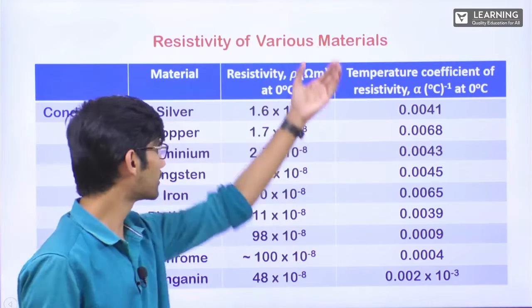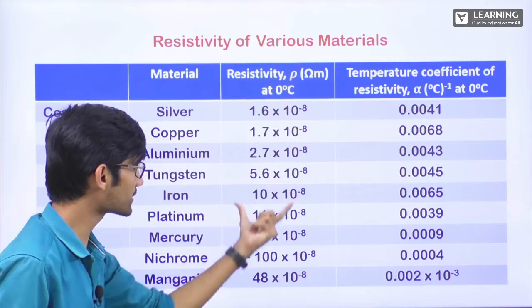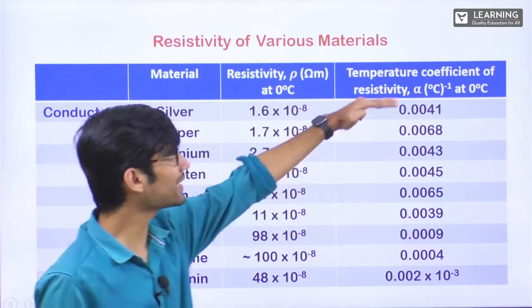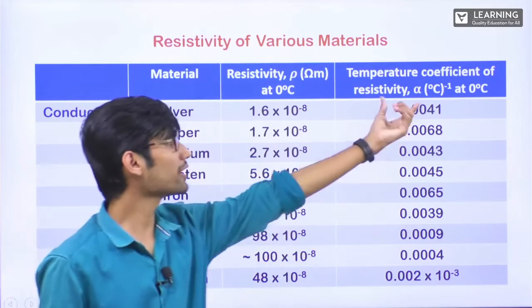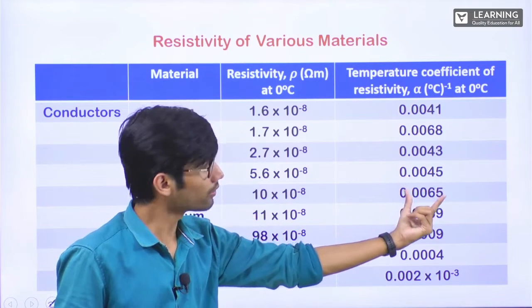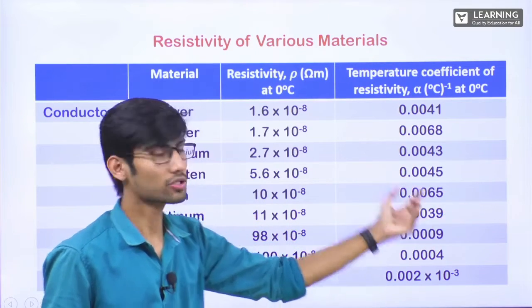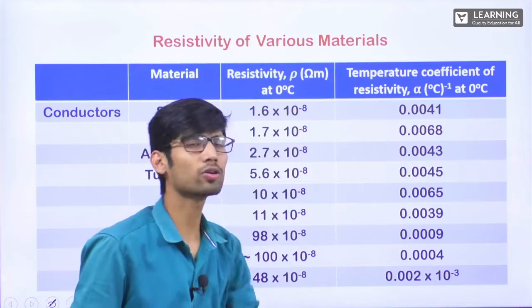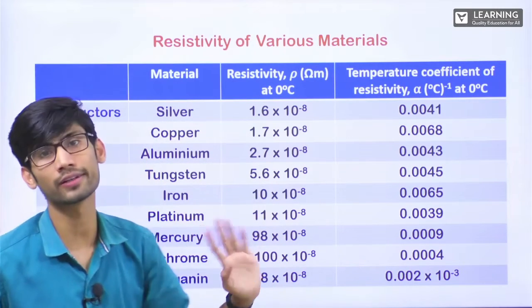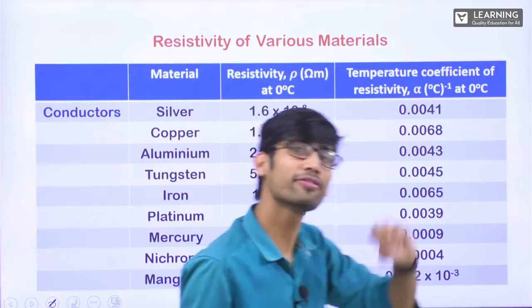Now see here, these are increasing resistivity, right? As we go down, the resistivity is increasing, but we cannot comment anything on alpha. For this the alpha is less, for this it is more, again it is less, again it is more, again it is very less. So resistivity is increasing, but for alpha we cannot comment anything. It is not that if resistivity increases, alpha will increase, nothing like that. Different materials will have different alpha.